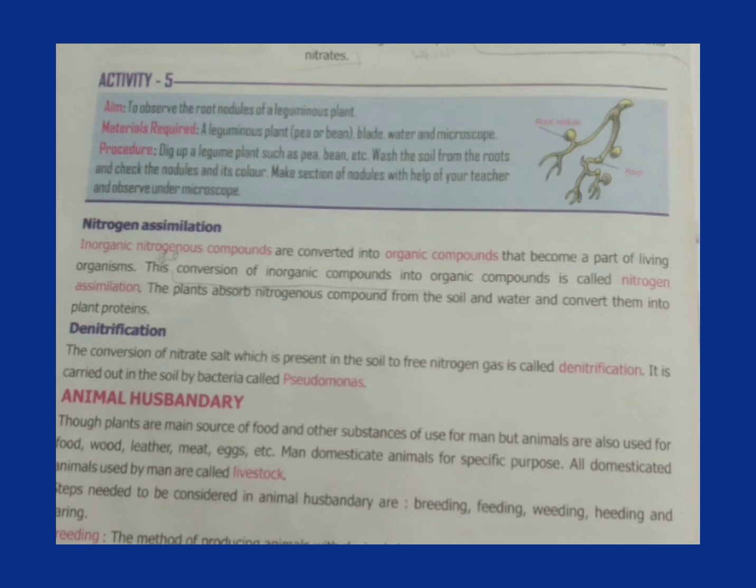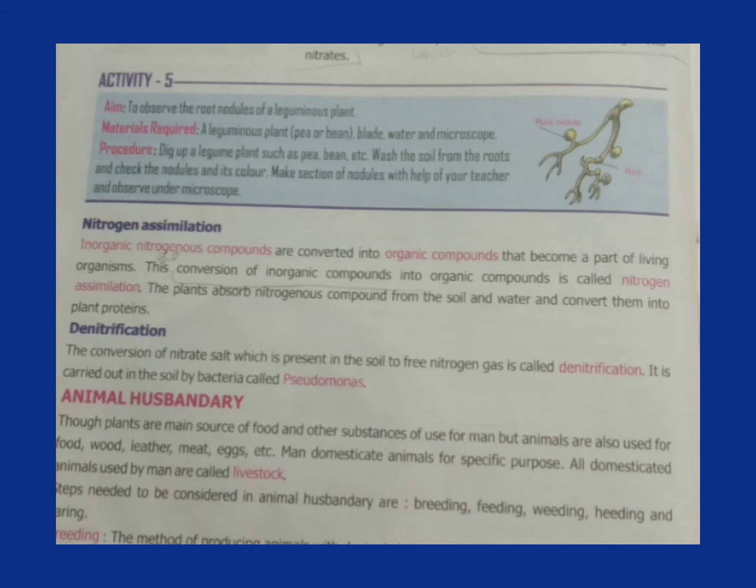Now the denitrification. Denitrification, the conversion of nitrate salt which is present in the soil to free nitrogen gas, is called denitrification. Means nitrogen salt is converted into free nitrogen gas. It is carried out in the soil by bacteria, and the bacteria name is Pseudomonas.